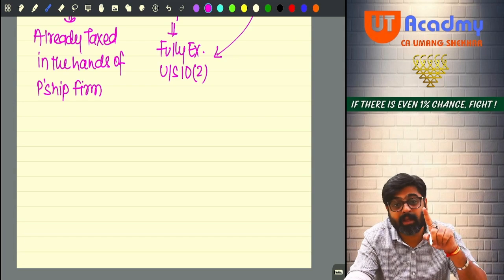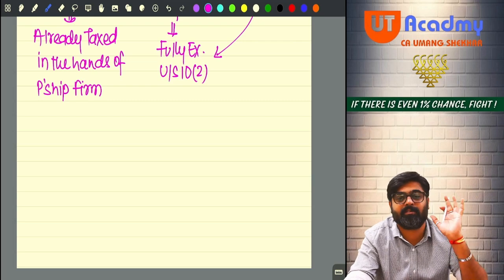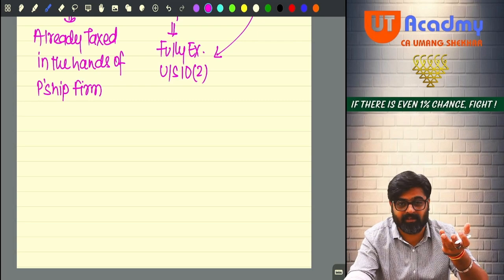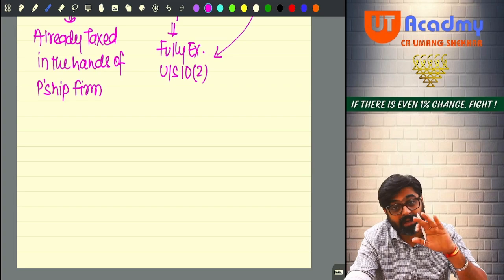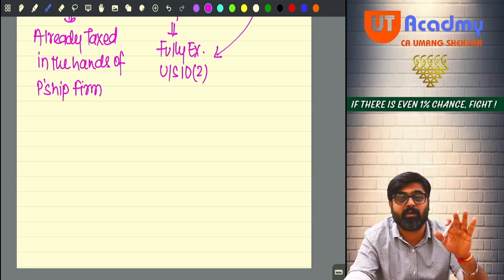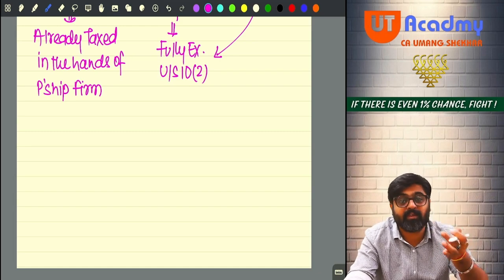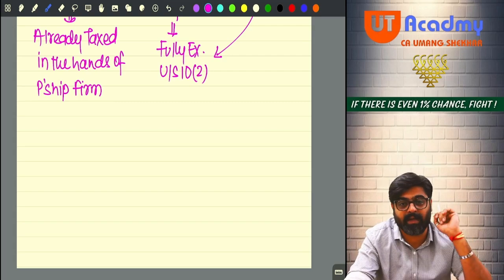Don't worry, to take care of all such things, they have come up with a concept of deemed dividends. These distributions, these payments might not appear to be dividends, but under the Income Tax Act, they are also treated as what? Dividend. It will be deemed as if such payment, such distribution, is dividend in your hands.